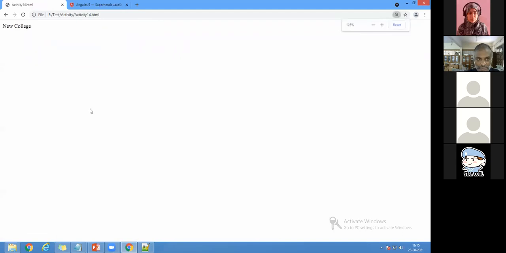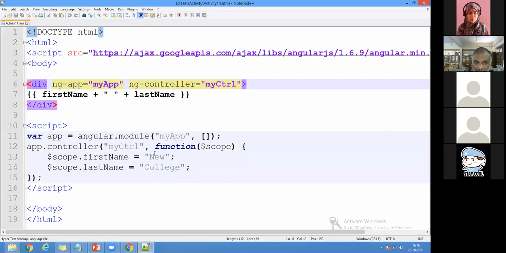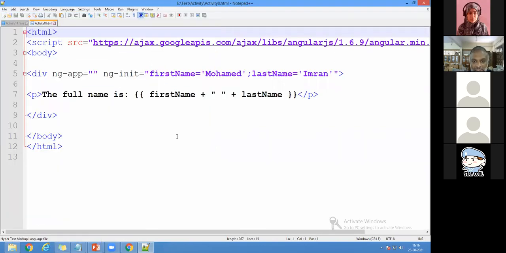Now you can see the output will be the same. Of course, the output is the same, but you can see the same new college; I think I can explain it in activity 8 also. Let me open it and I'll show that activity 8.